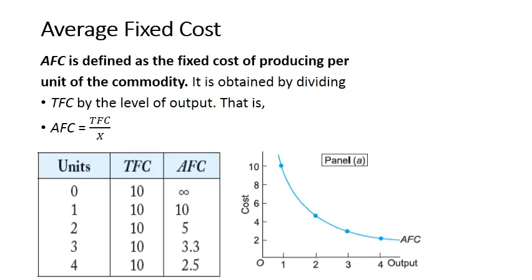And you can see the diagram as well, that blue curve, its shape is a rectangular hyperbola. The shape of the average fixed cost curve is a rectangular hyperbola. And see, average fixed cost is always declining, but it never reaches zero. Remember this thing, it is always declining but never touches the x-axis. Average fixed cost is never zero, but it declines.